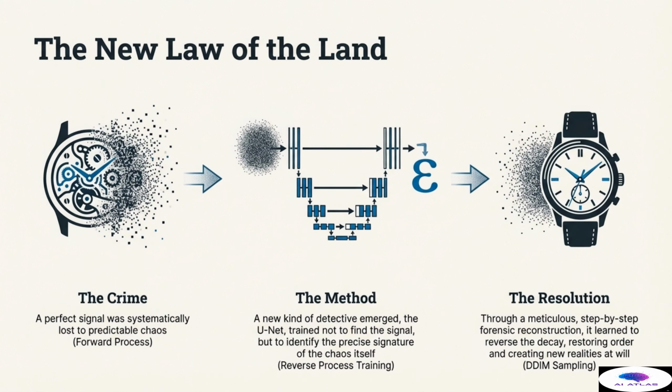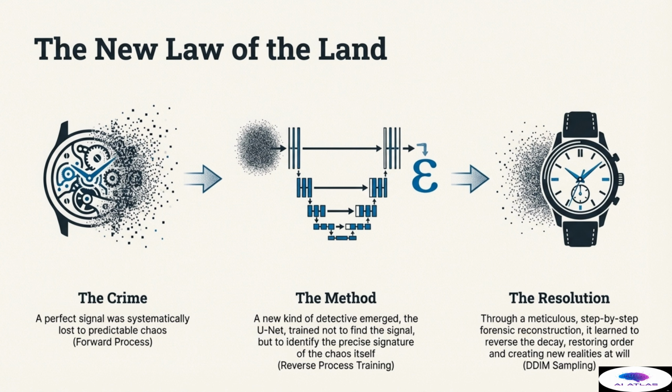Let us summarize the entire process that defines the new law of the land in generative modeling, organized into three major acts shown here visually. Act I, the crime or the forward process. This is where a perfect signal is systematically lost to predictable chaos. This controlled destruction provides the necessary blueprint for the recovery.